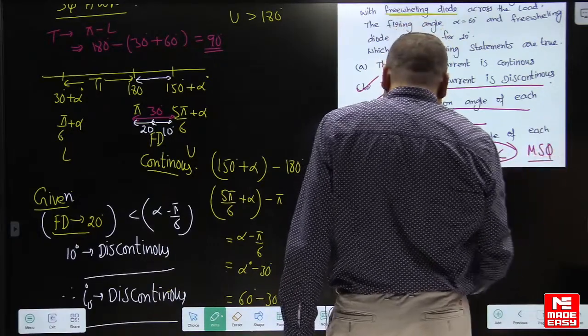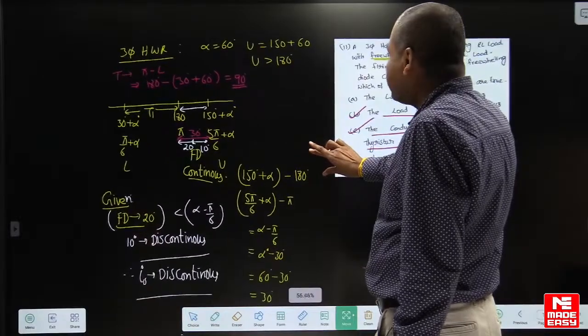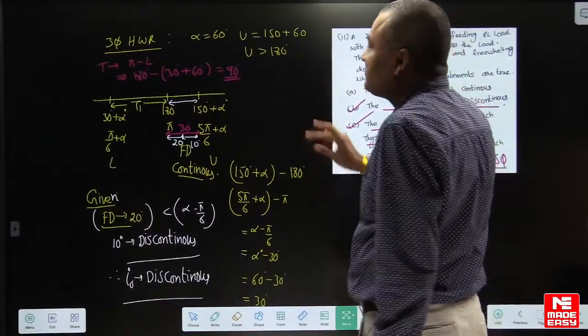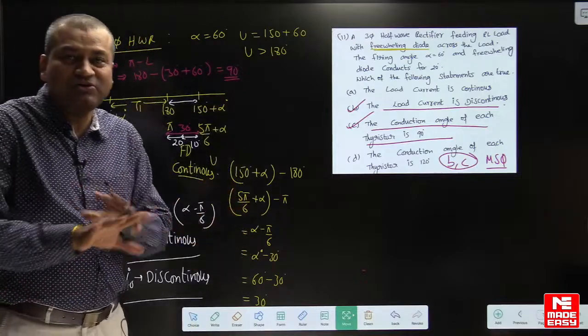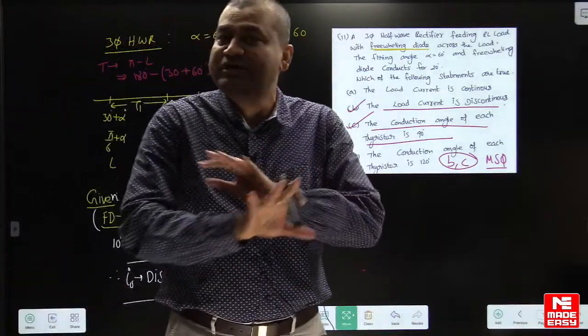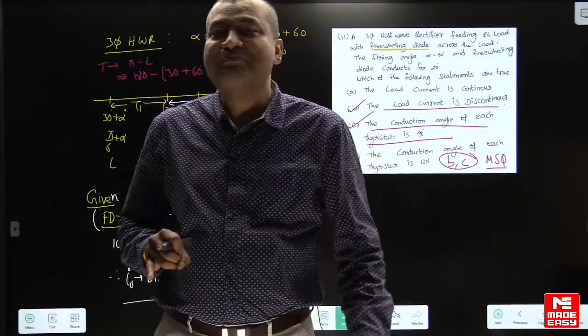This is a wonderful question. Only thing is, students should understand the basic concept. I did not draw the waveforms. No need to draw the waveform, my dear students. Understand the lower limit, understand the upper limit.